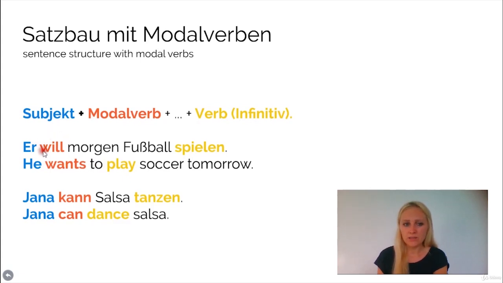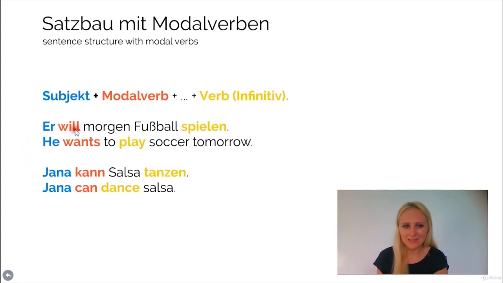So you conjugate the word wollen. Wollen means to want. Now, if you conjugate it, it's irregular. Will means he wants. It does not mean he will do something. It's not about the future tense, not to mix that up. Will means he wants. It has nothing to do with the future. Or here in this sentence, okay, we're talking about the future, but I could also say it in the present tense, and I can say, ich will Fußball spielen, I want to play soccer. Okay, so it's just the conjugation.